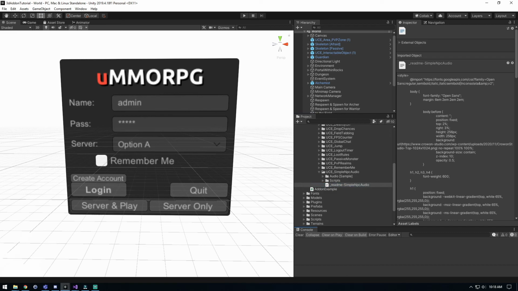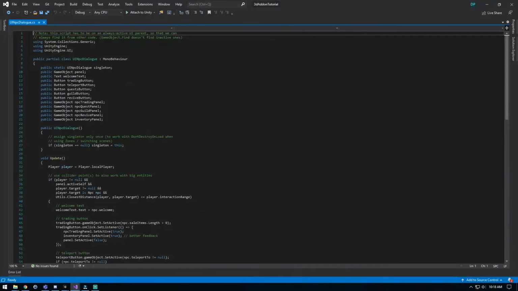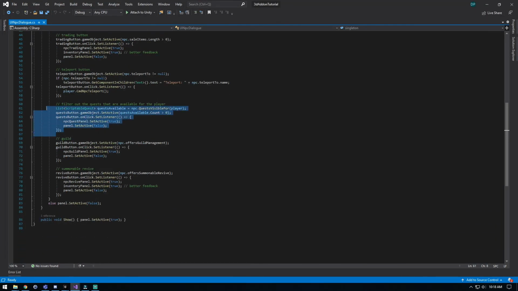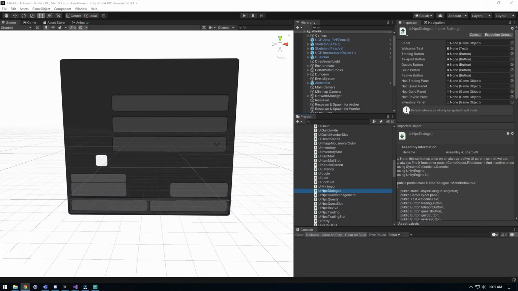Alright, and in here we only have two minor core changes. So let's go ahead and get into scripts, UI, and it's going to be in UI dialog, NPC dialog, which is right there. Open that up. And let's go ahead and find where we need to go, which one is going to be here and one is right here. The first one is the bottom part. So copy out that blue text and paste it in. And then go to the next step and copy that blue text, and it's going to go right there. Paste it in, save that. You can go and minimize that out of the way, let it compile again.